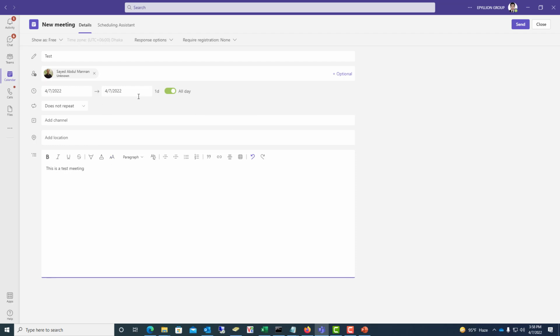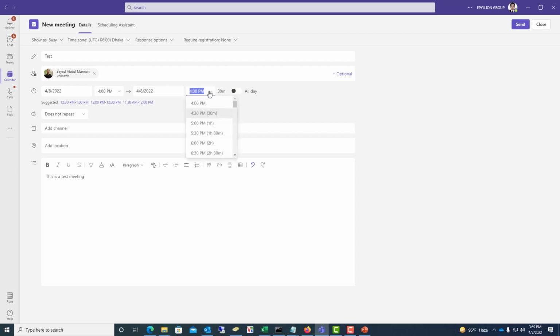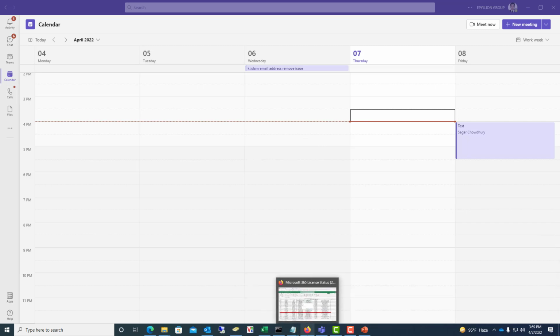I am creating a meeting for say 8 April 2022, at say 5:30. Then send. If I send it, the meeting will be created. I have created this meeting in Microsoft Teams, and it will automatically collaborate with your Microsoft Mail. That means if you have access to Microsoft Mail, it will automatically collaborate with your email.